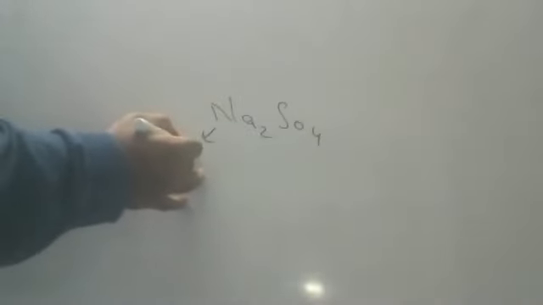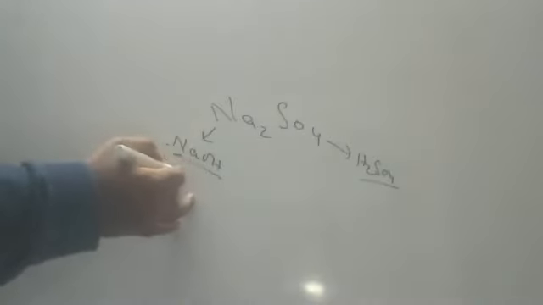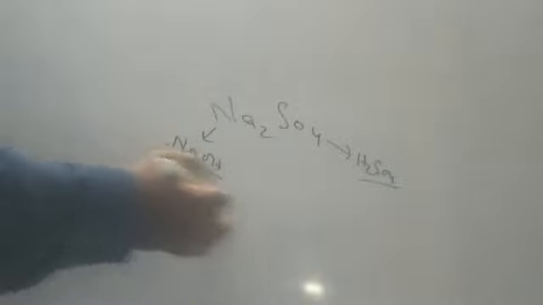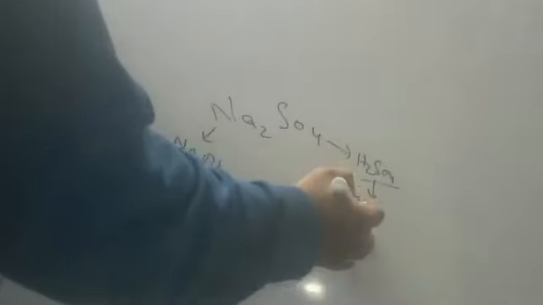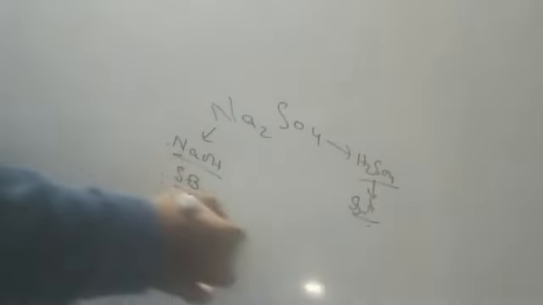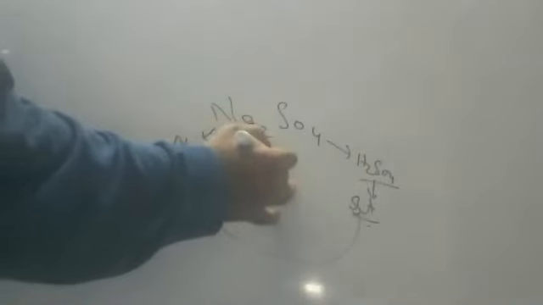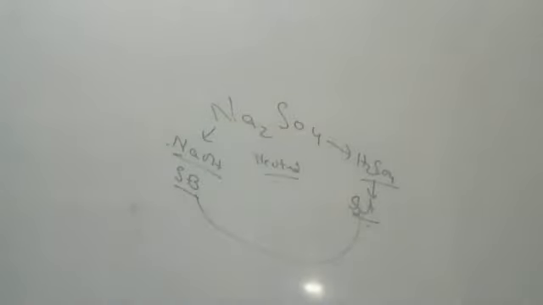Those who didn't understand, I'll keep discussing 15 salts, try to understand. Sodium sulfate, Na2SO4. It is coming from which base, children? NaOH, metallic part. And non-metallic part, it is coming from which acid, children? SO4 is present in sulfuric acid. Okay, all top metals are strong bases. And of course, sulfuric acid is a strong acid also. Because it is forming from strong base and strong acid, this is a neutral salt. Strong acid and strong base, this is also a neutral salt. Okay, children? Those who didn't understand, at least next one you see, children.